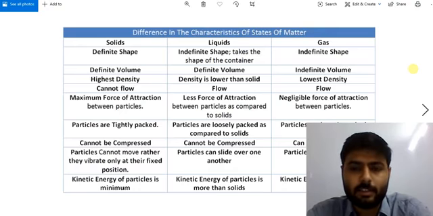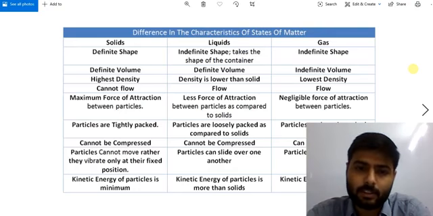In the last lecture, we have seen a comparison of these three states. Let's quickly recapitulate the comparison between these three states.